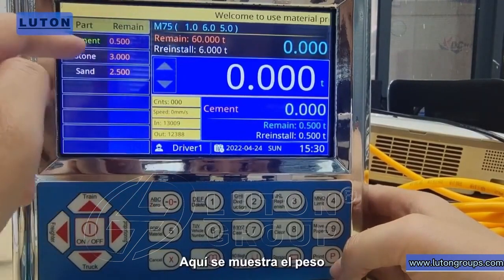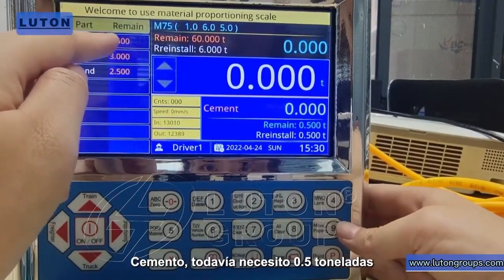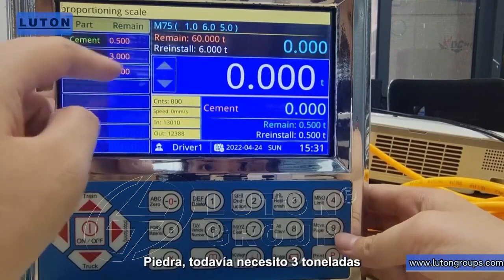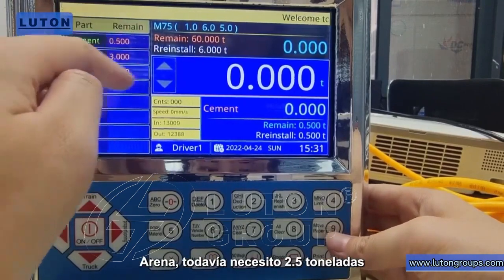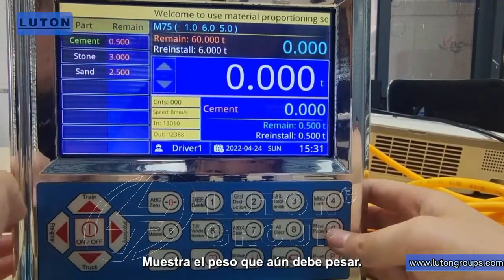Here shows the weight. Cement, still need 0.5 tons. Stone, still need 3 tons. Sand, still need 2.5 tons. It shows the weight you still need to weigh.